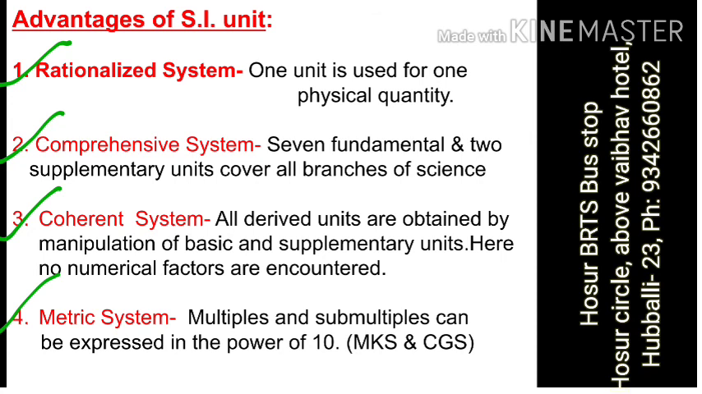And the fourth one is the metric system. Now what is the metric system? Metric means multiples and submultiples can be expressed in powers of 10. For example, 1000 amperes, we can write as 10 raised to 3 amperes. Now for example, 100 watts, we can write as 10 raised to 2 watts. So we can write in powers of 10.